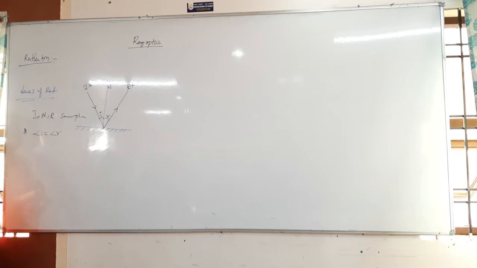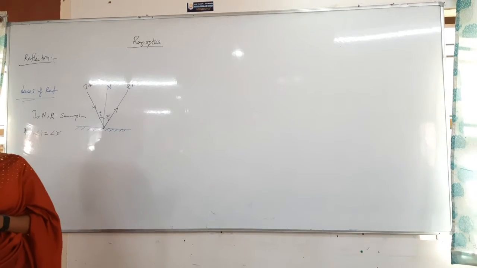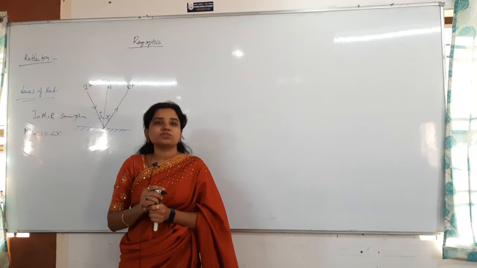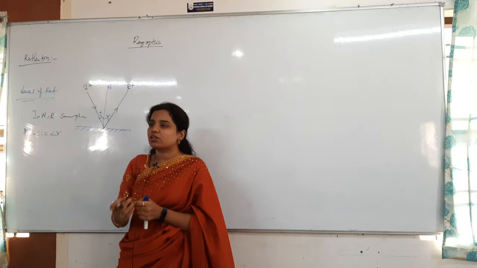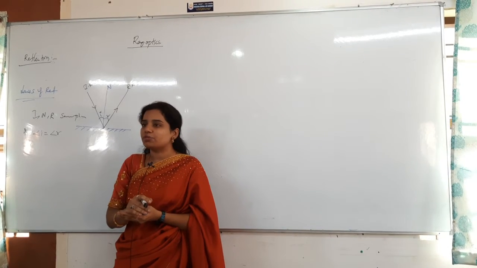This is important. That is about the laws of reflection, and now you have to get an idea mainly about the object. In objects, two types will be there. One is real, another is virtual. We will have different methodologies for this. Real, virtual, erect, inverted, all these will be there.